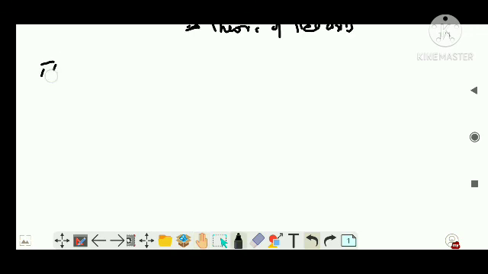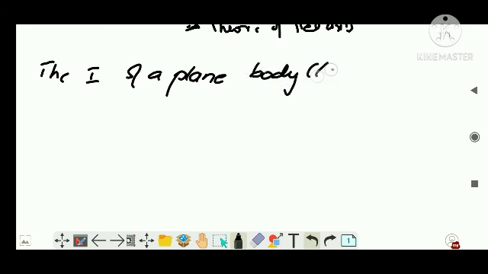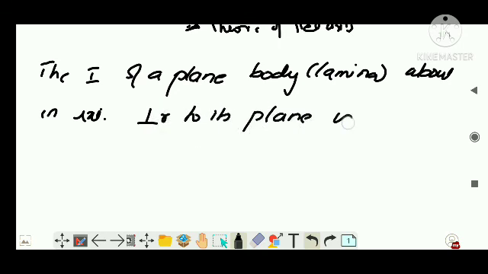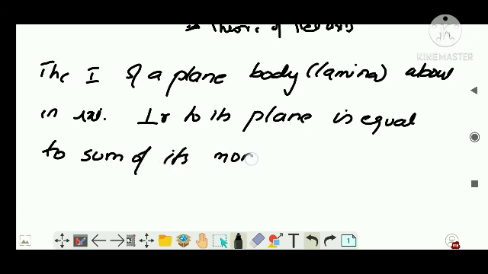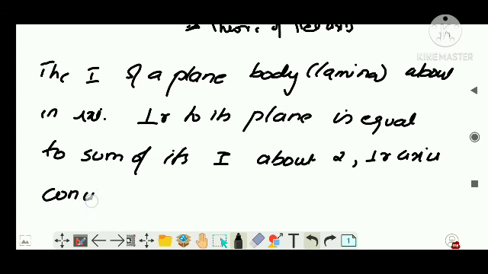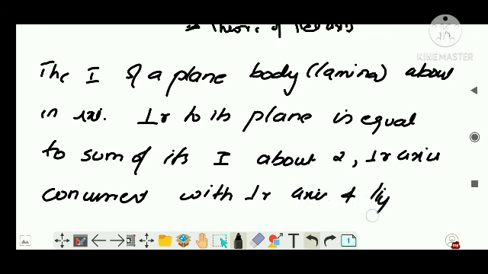I am writing the entire theorem: the moment of inertia, which I write as I, of a plane body or lamina about an axis perpendicular to its plane is equal to the sum of its moments of inertia, I, about two perpendicular axes concurrent with the perpendicular axis and lying in the plane of the body.